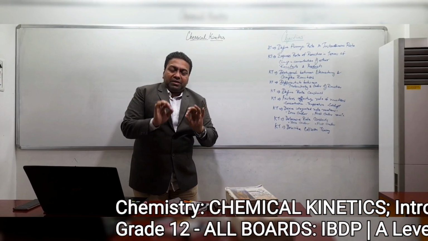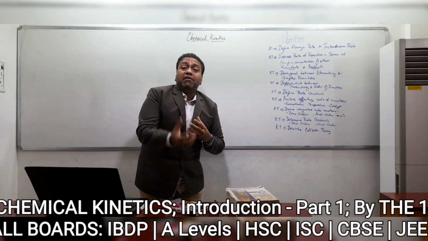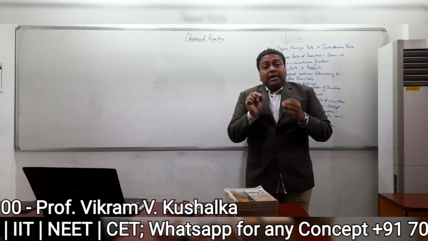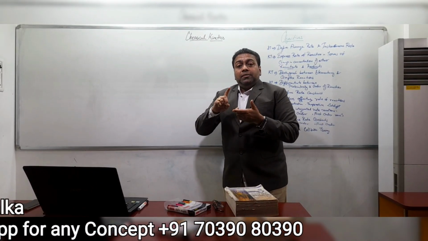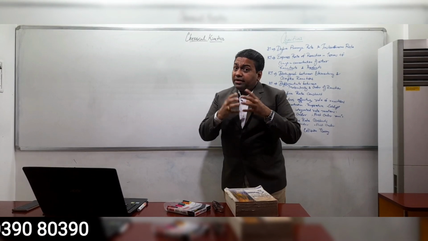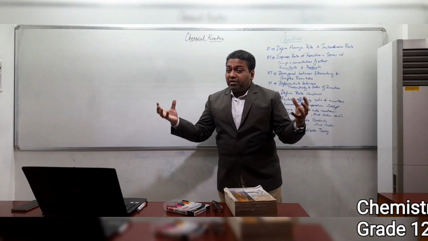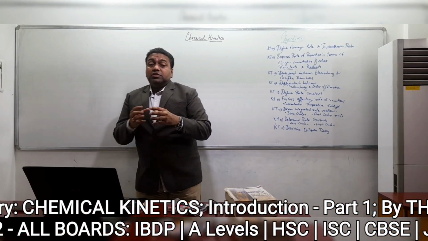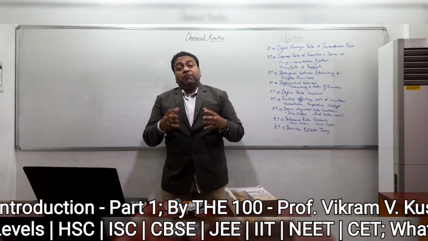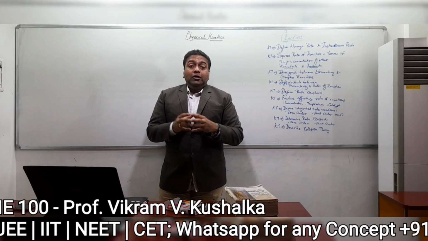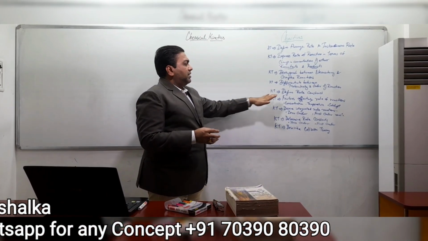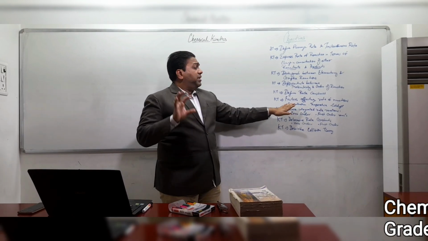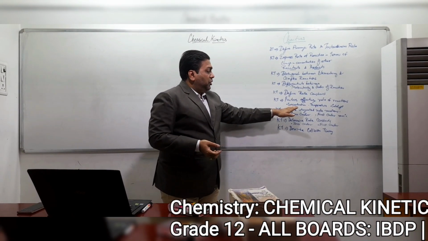So rate of evaporation, that is the speed with which the evaporation takes place, is going to be completely dependent upon the surface. Greater the surface, greater the rate of evaporation. It will depend upon temperature as well, because if the temperature is high, the rate of evaporation is going to be high. So these are the factors that affect the rate of reaction, and those factors we are going to discuss in detail for every type of chemical reaction.